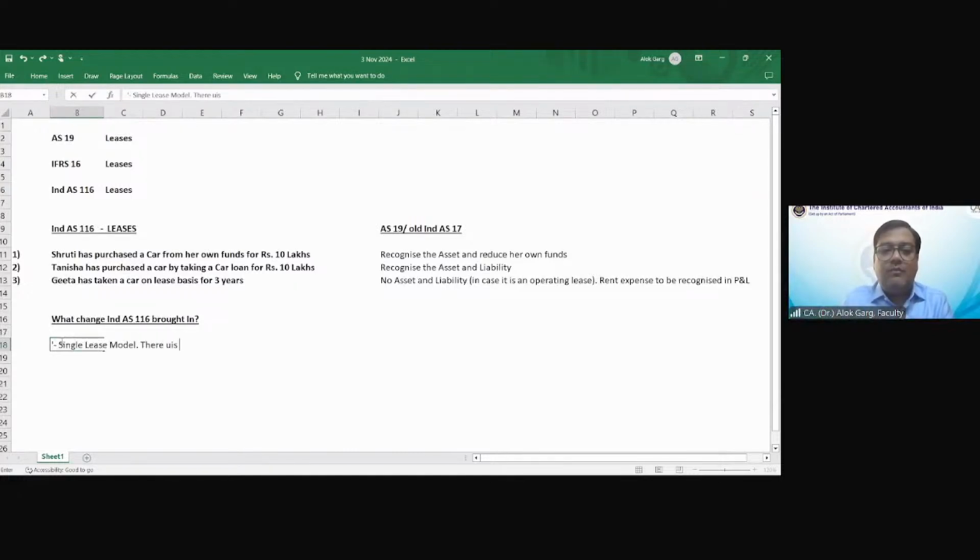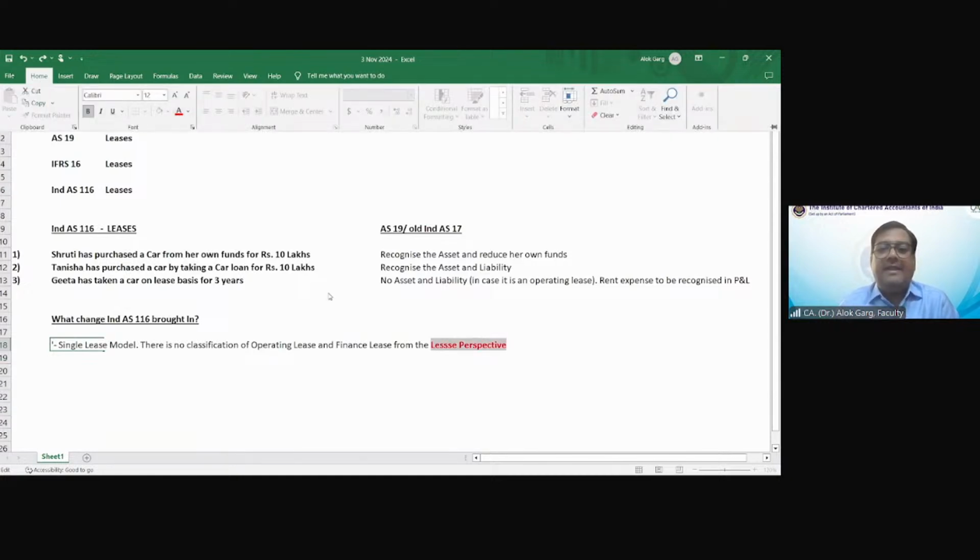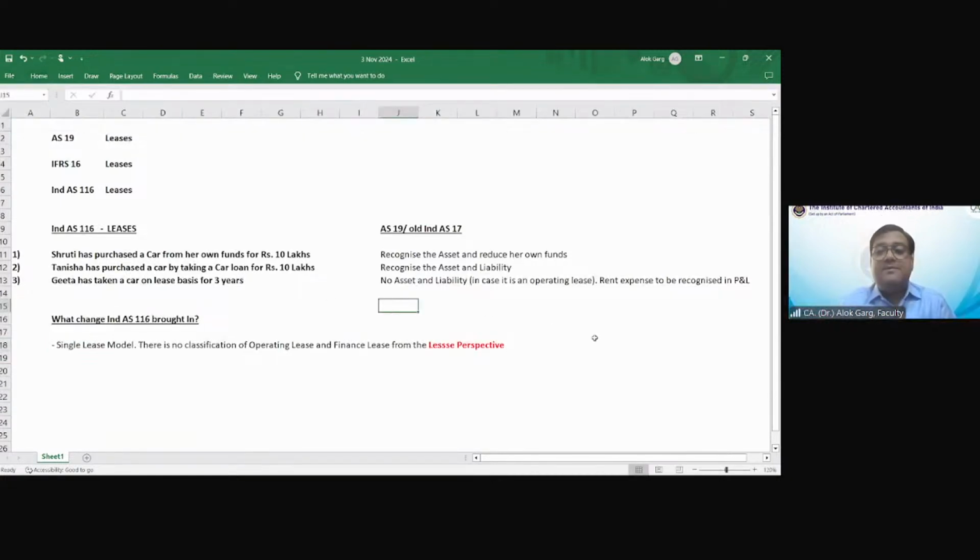There is no classification of operating lease and finance lease from the lessee perspective. From the lessee perspective, mind my word. From the lessee perspective means from the tenant perspective, right?